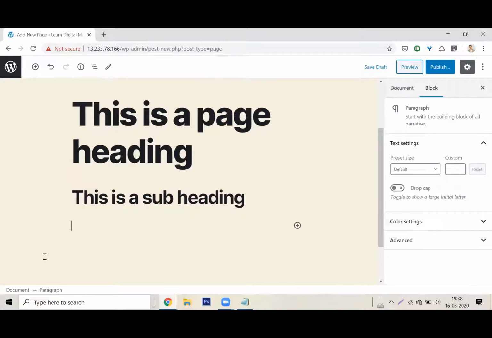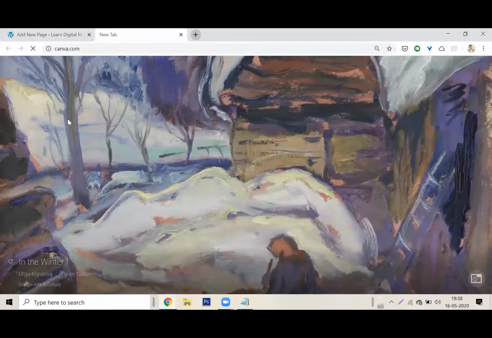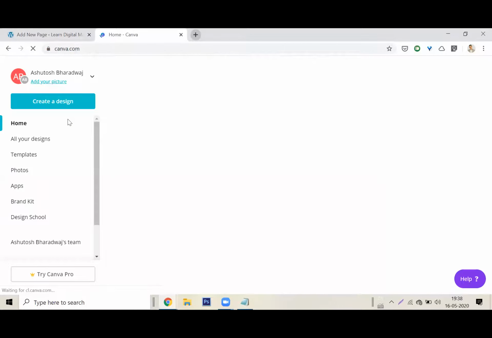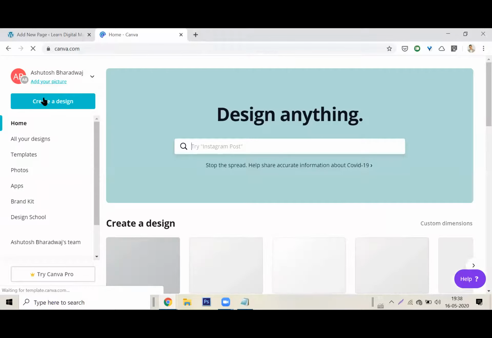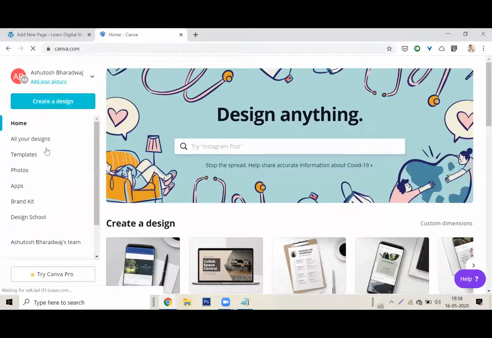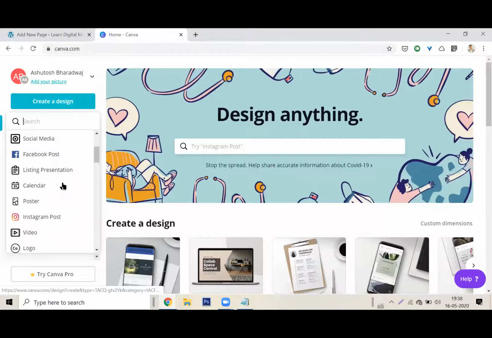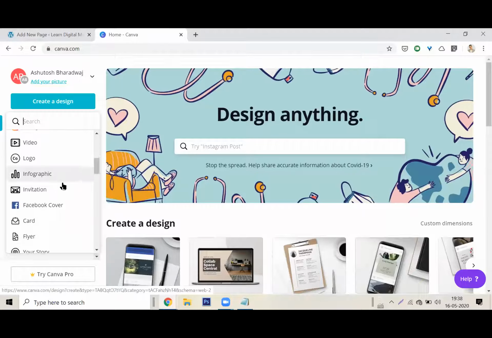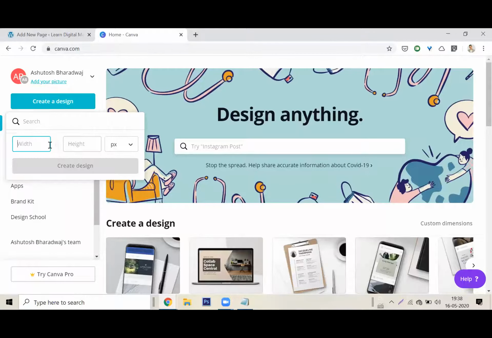Awesome. Now, below the heading and the subheading, I need an image. The image could also have been on the heading, no problem. What I'll do is I'll go to my Canva. I want to just create a dummy image. I'll click on create design. Image sizes can be various. Let me create a custom dimension image, which will be 1080 by, let's say, 440, whatever. Okay, I'll create a design.